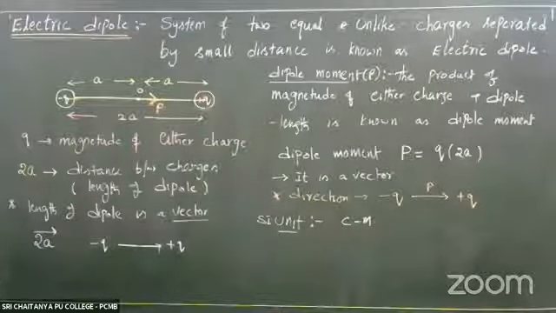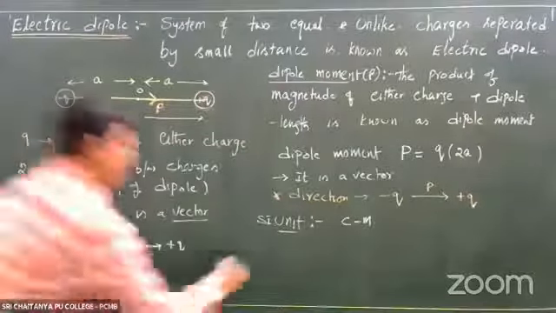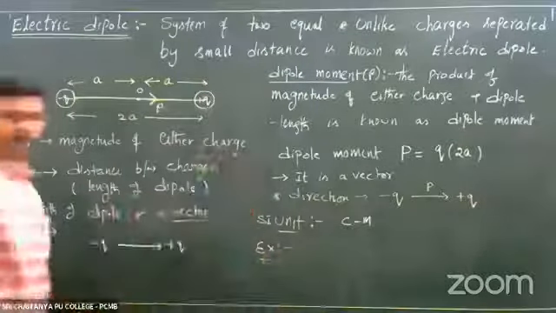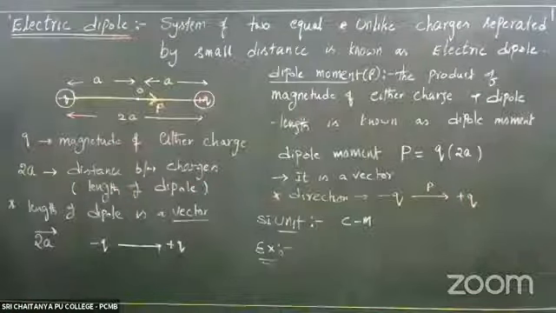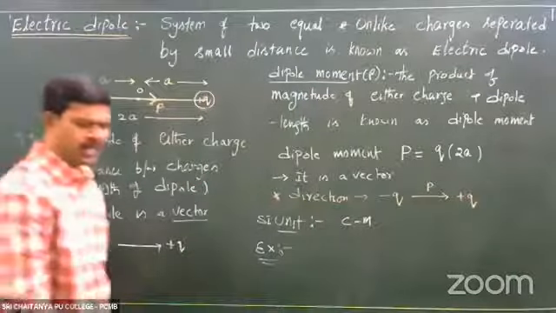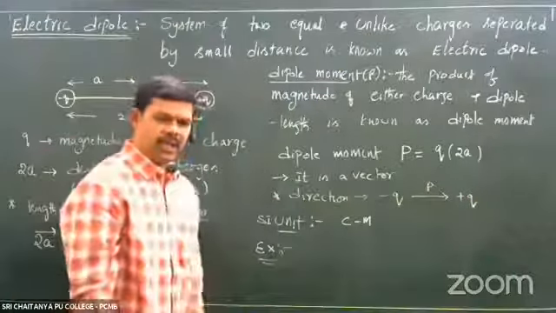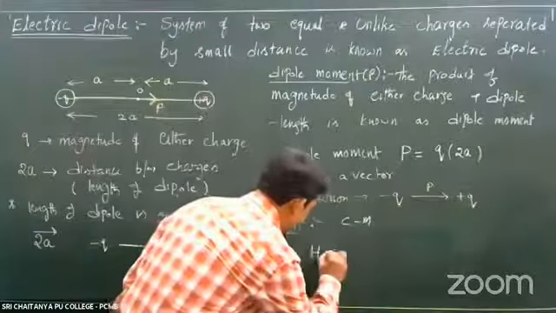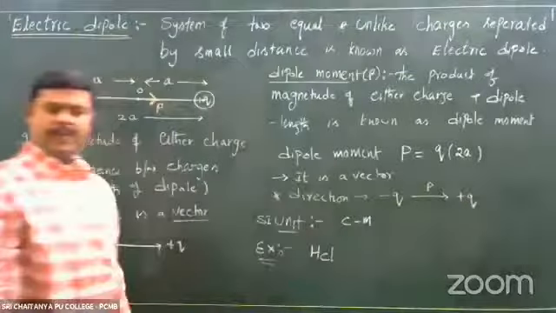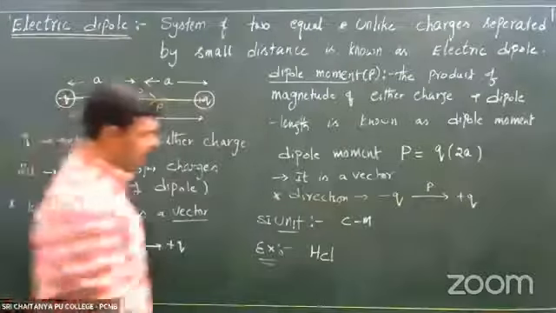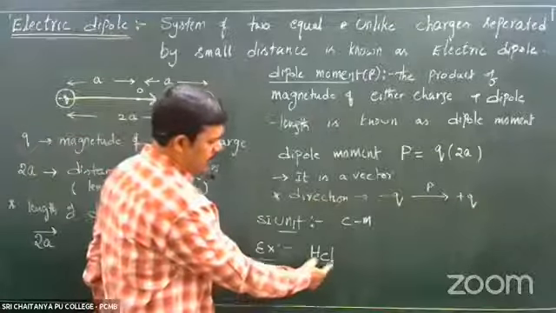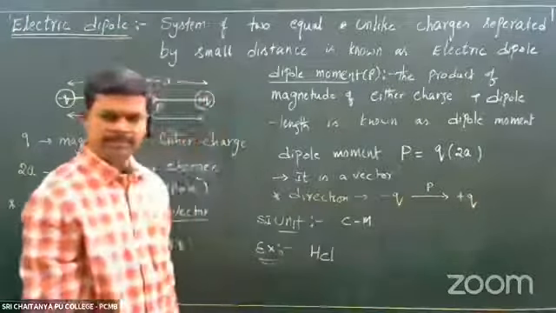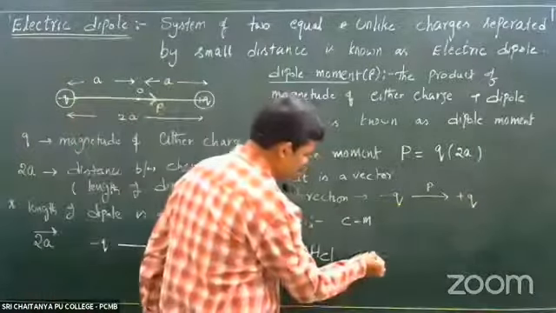Next. See, what is the example for this? In our daily life, is there any example of this electric dipole? One simple example. So many are there. In chemistry, we have some molecules. For example, HCl molecule. It is a combination of hydrogen atom and chlorine atom with a covalent bond between them.